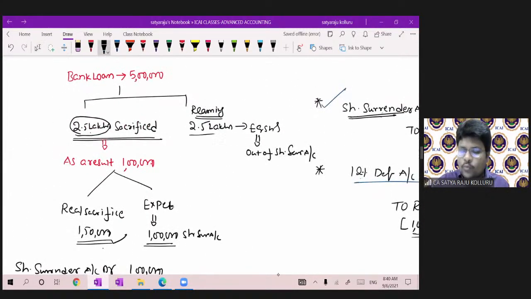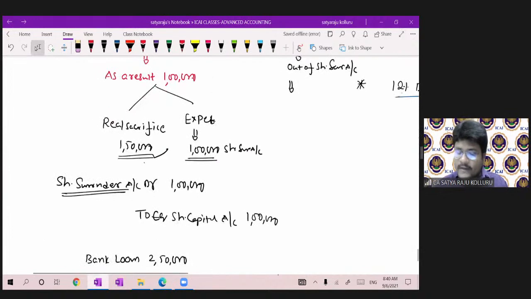Now, coming back to here. For the remaining 2.5 lakh portion, we are settling with equity shares. What is the journal entry for this, sir? Again, you are utilizing the share surrender to the extent of 2.5 lakh. The entry is share surrender account to equity share capital account. For understanding only, I passed two entries.